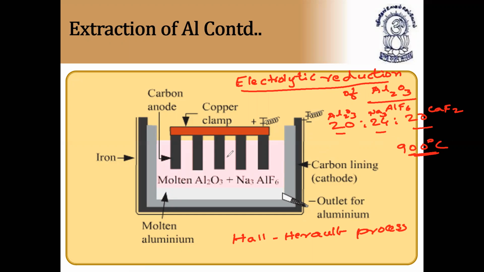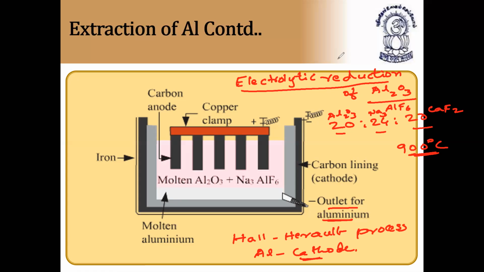So in this case, what happens? Aluminum oxide is converted into aluminium. So molten aluminium, sodium fluoride, so this cryolite and fluorspar is added. Carbon lining cathode, outlet for aluminum. So here we'll get aluminum in this process. Aluminum is formed at cathode, as we have already seen. So this is a very, very important point.